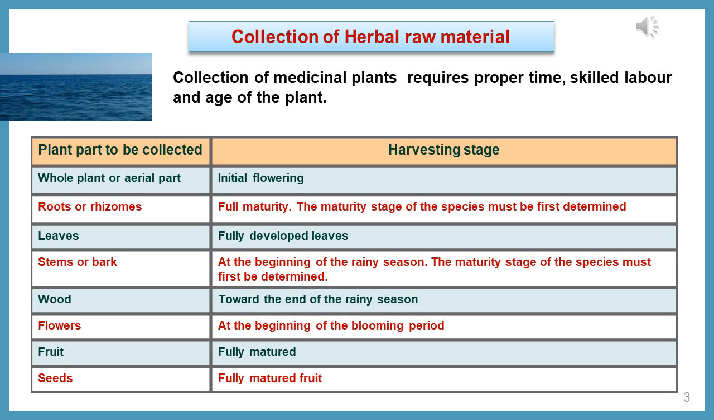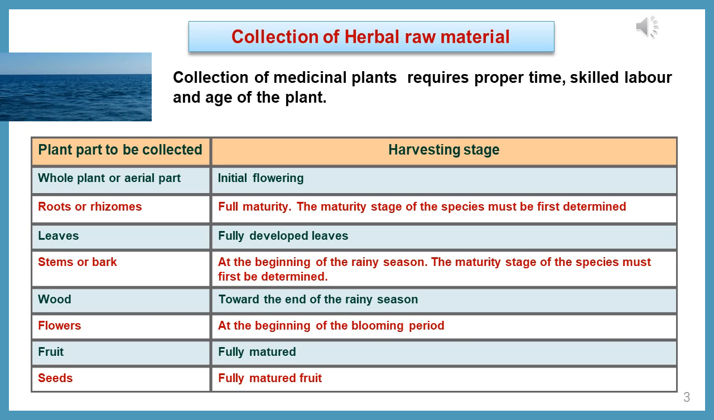If you are collecting vinca leaves or digitalis or datura leaves, fully developed leaves have to be collected. For senna leaf also, matured leaf has to be collected. Next, going to the bark or stem part.